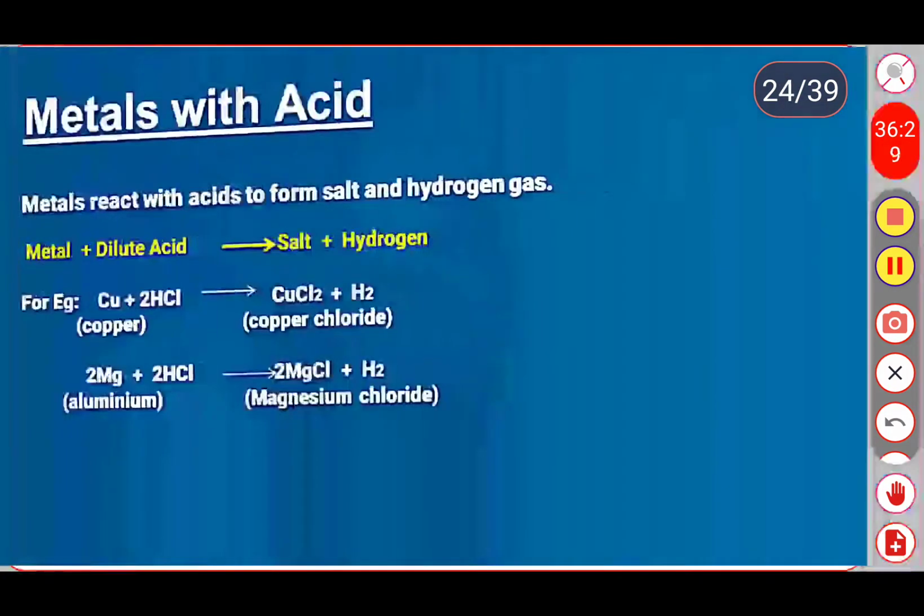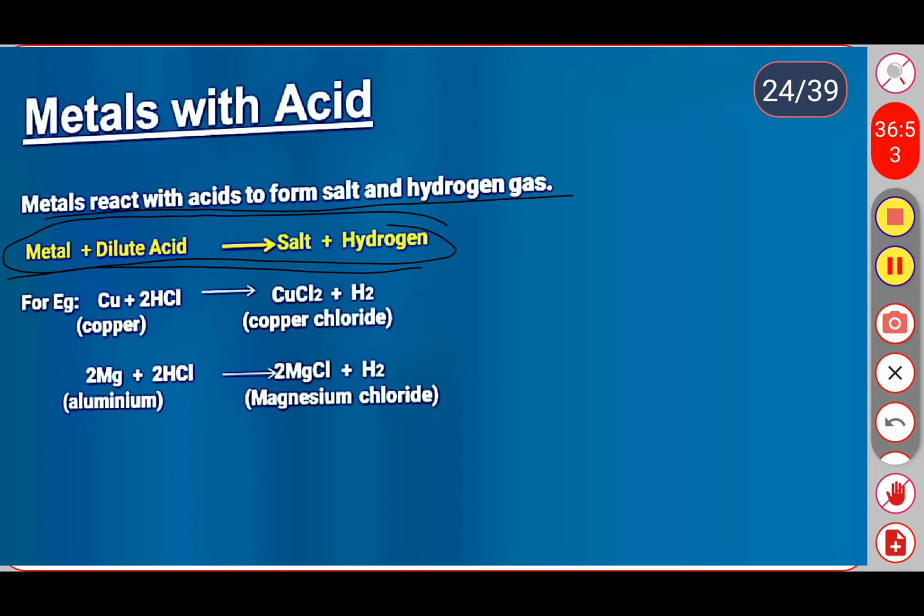Okay, see here what happens when metal reacts with the acids. When metals react with the dilute acids, it forms a salt and hydrogen gas. This is the general form of the equation: whenever the metals react with the diluted acids, it forms a salt and hydrogen gas.